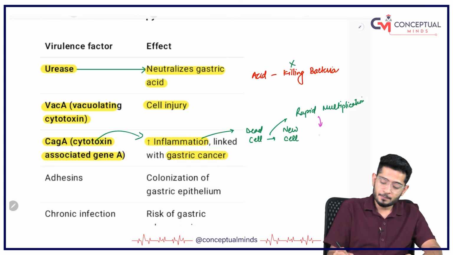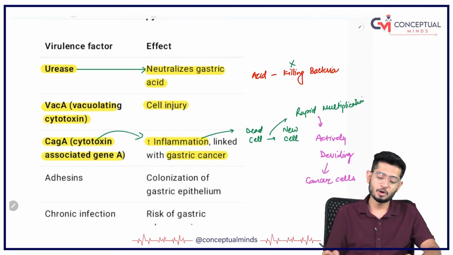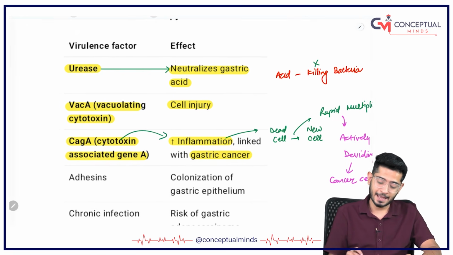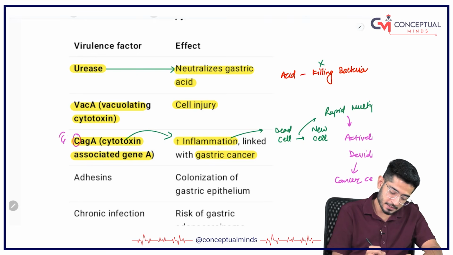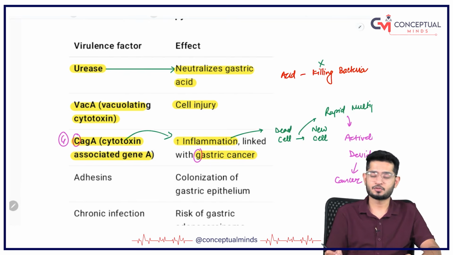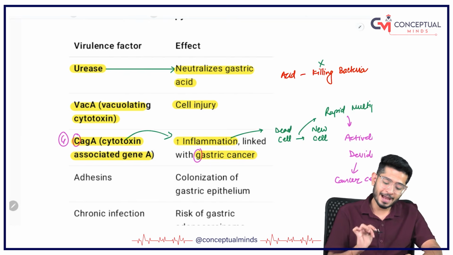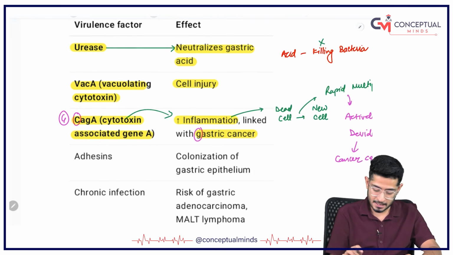So the time will come that the normal cells will change into actively dividing cells, and these actively dividing cells are called cancer cells. Okay, so that is because of CAG-A. Can you see C and G look the same? So C and G, G for gastric cancer. And VacA is the vacuolating cytotoxin that is responsible for causing cell injury.